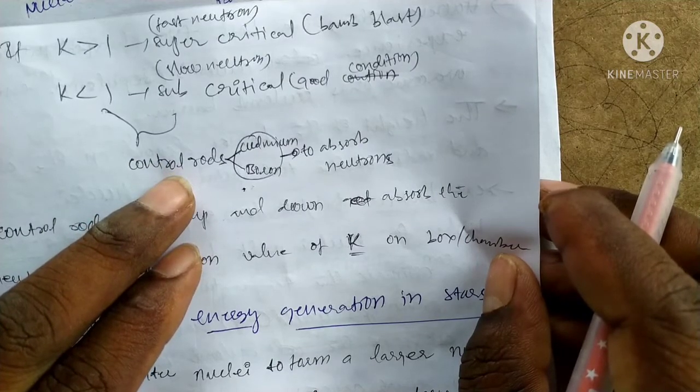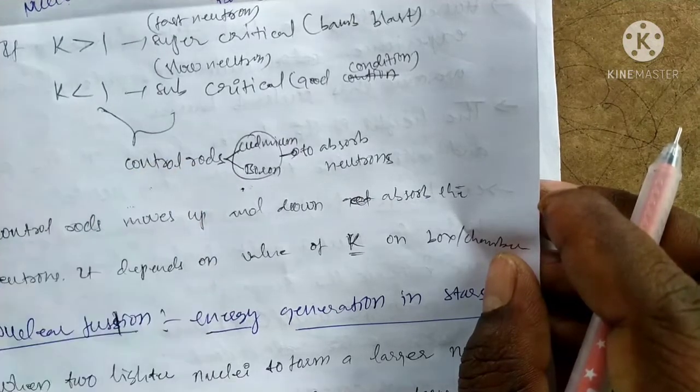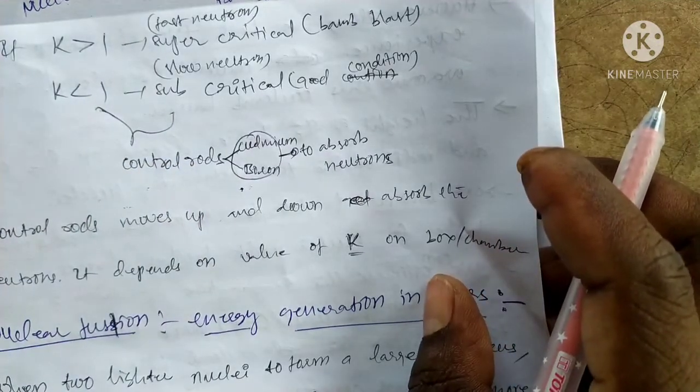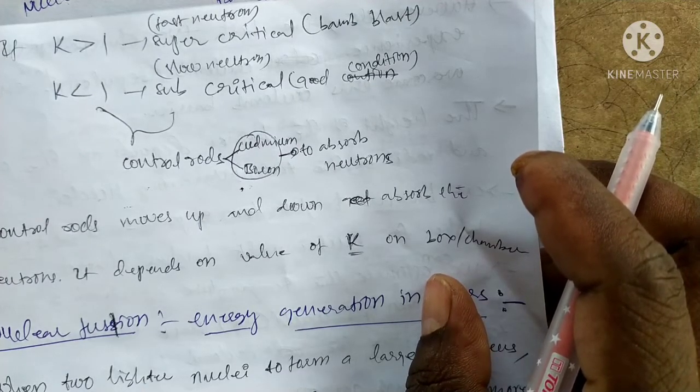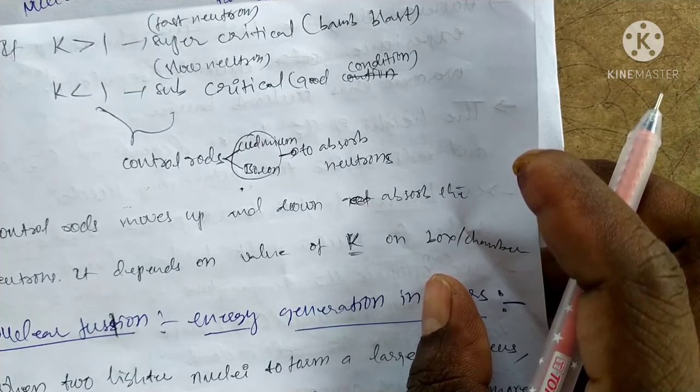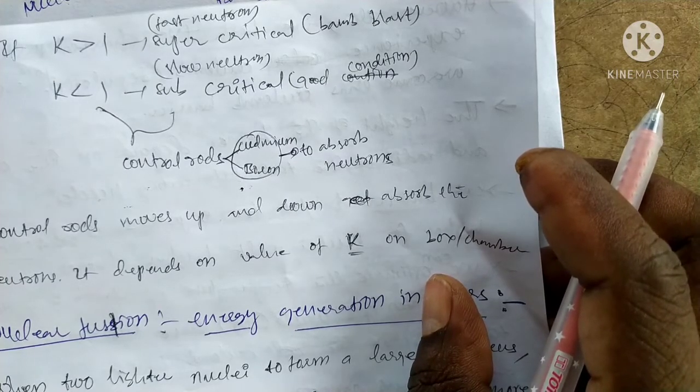In the nuclear reactor, the chain reaction can be controlled. The energy is controlled, that means input is equal to output, and energy is conserved.